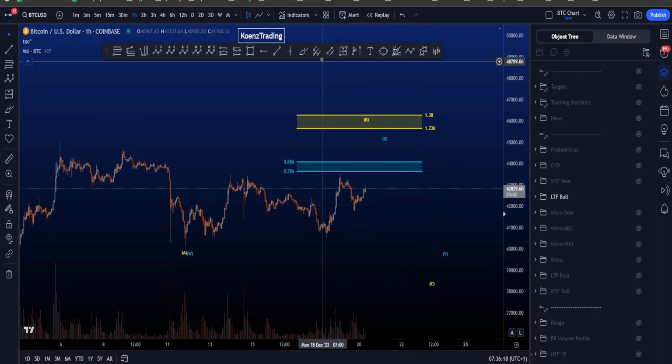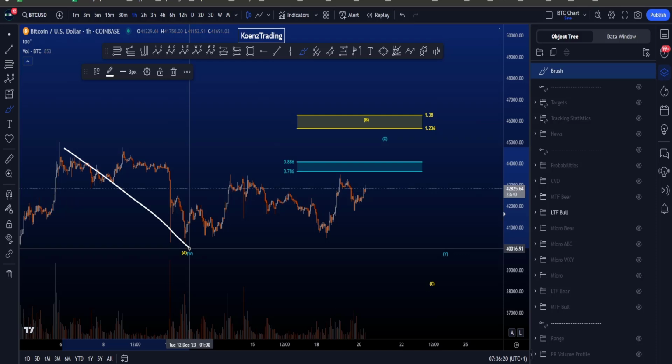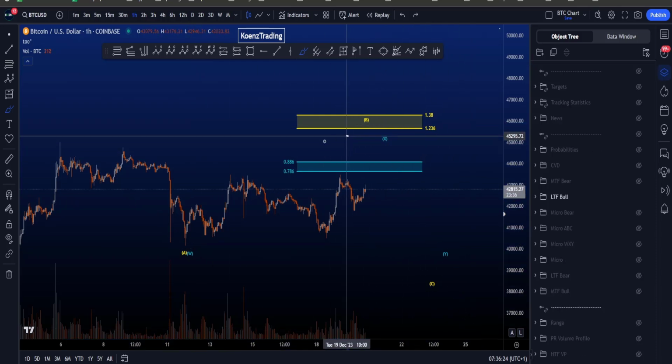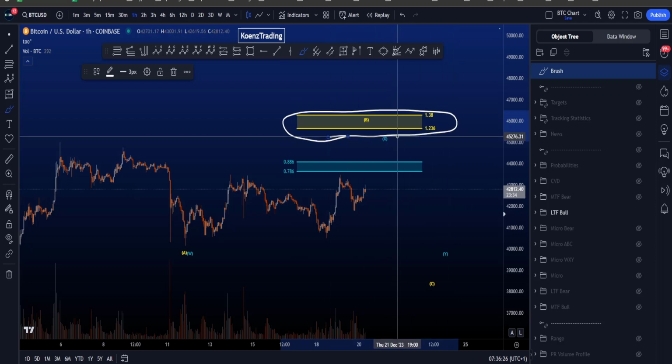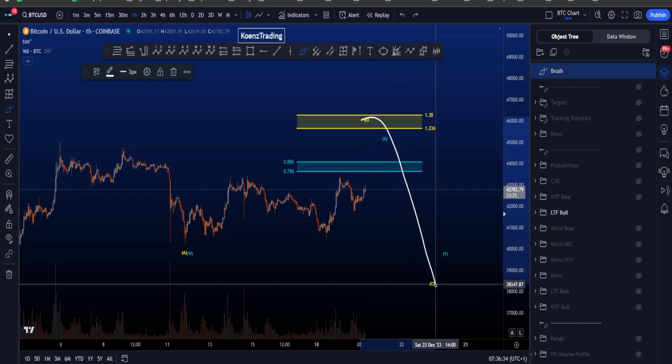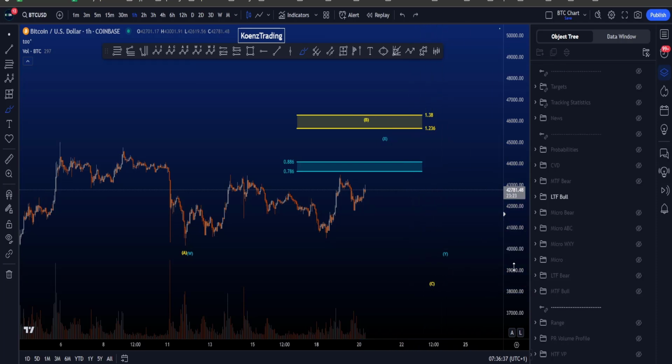So in this scenario, for a wave B and then a bigger flat position or scenario in an A, B, and then a wave C, the most common target for B is between the 1.38 and the 1.236, which is between 46.3k and 45.6k, after which we then expect an impulse to the downside in a wave C.